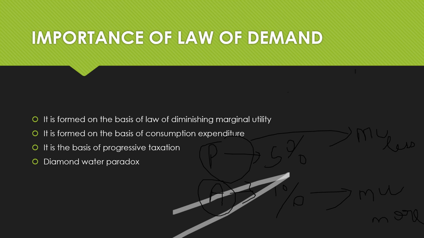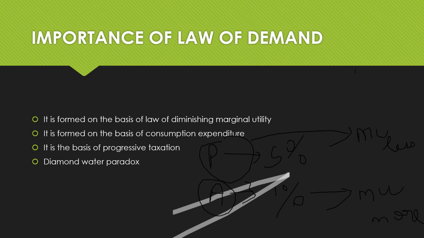Now we know how the law of demand is connected to the law of diminishing marginal utility, so similarly we can connect that to progressive taxation. I connected progressive taxation to marginal utility, and we know how marginal utility is connected to the law of demand, like we understood in the first point.